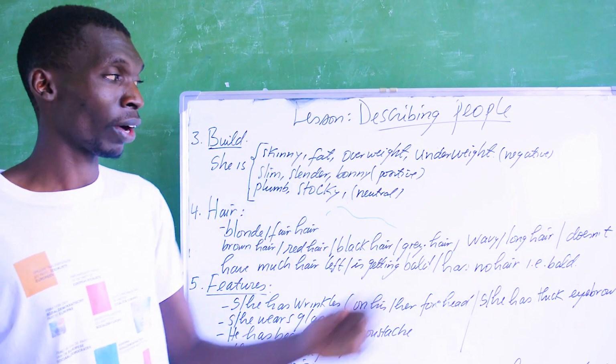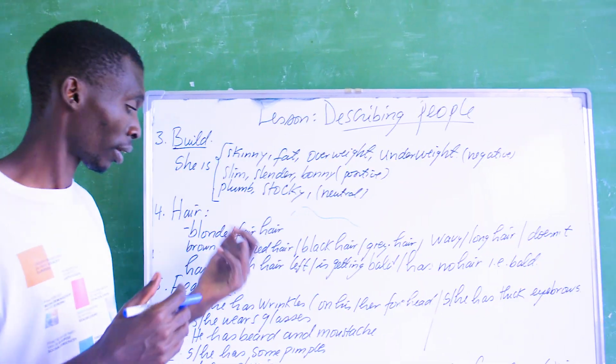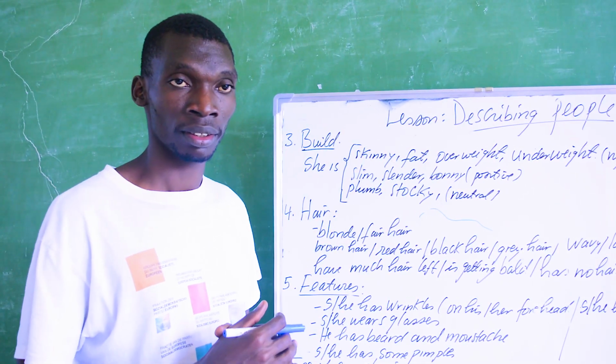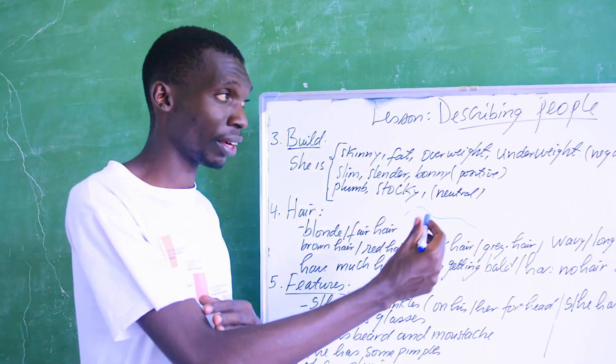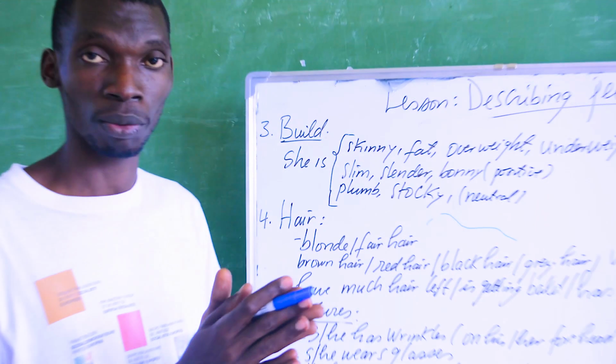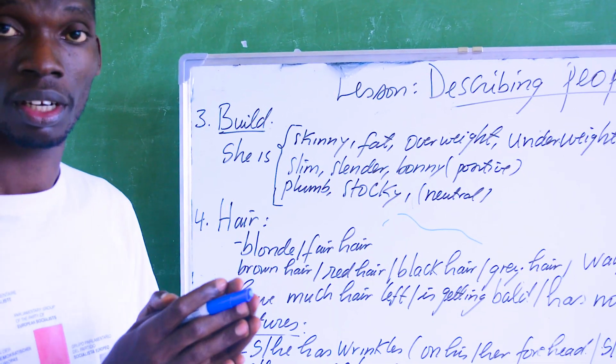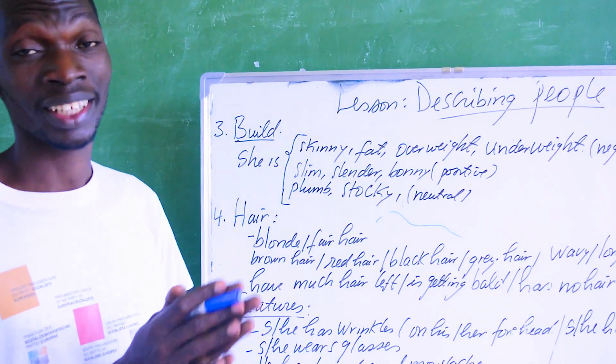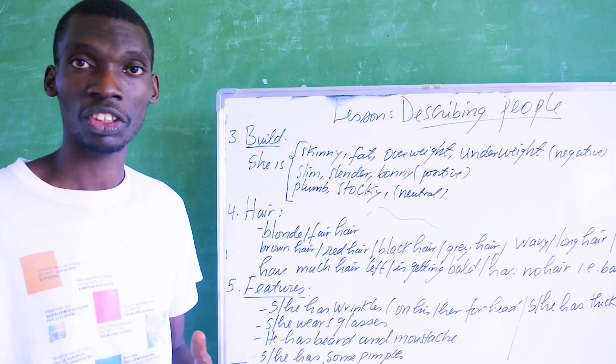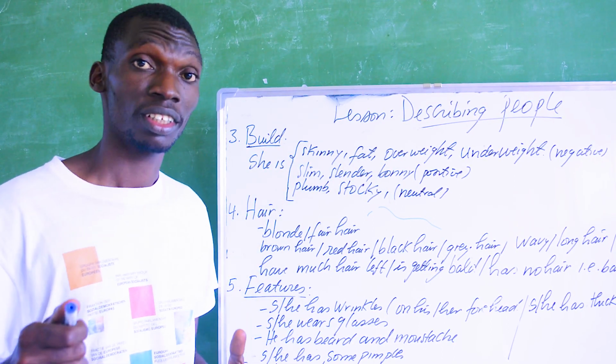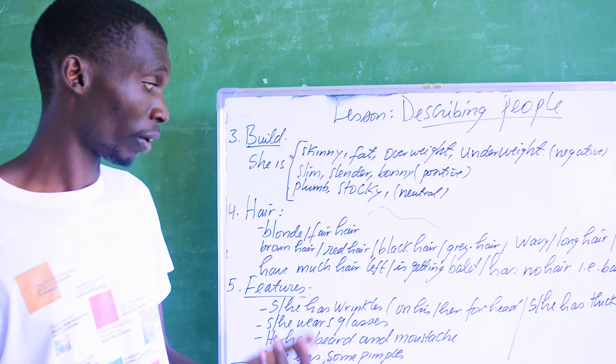You can describe someone as "he doesn't have much hair left." This term can be applicable to middle-aged people, because most of the time they do not tend to have much hair left on their heads. Is that understood? Very good.